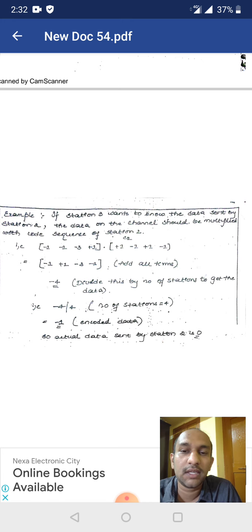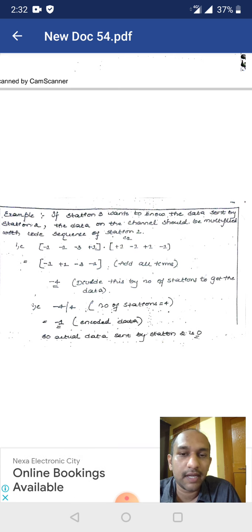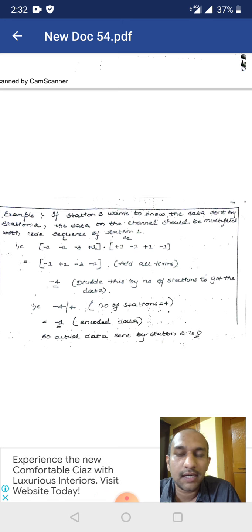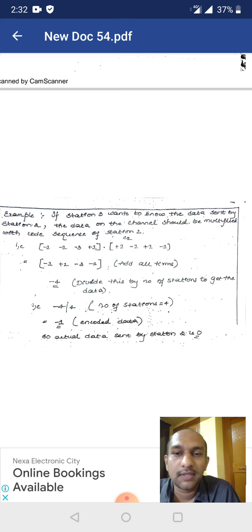Here they have given the example. It is also nothing but the decoding operation. That is, we will decode the data. That is, we will get back our original data. To check which station sent what data, we should follow this set of rules. Think that we have taken an example.